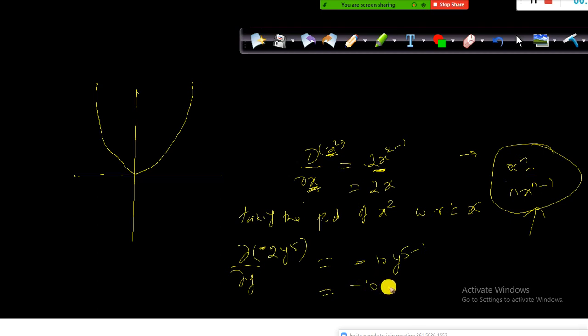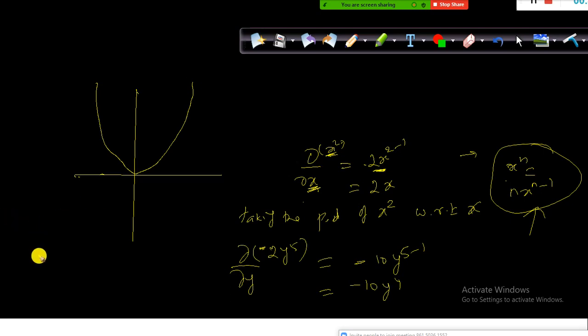So minus 10 y to the power 4. This is how you need to take the partial derivative. You need to understand this first before we derive the equation for the gradient descent algorithm.